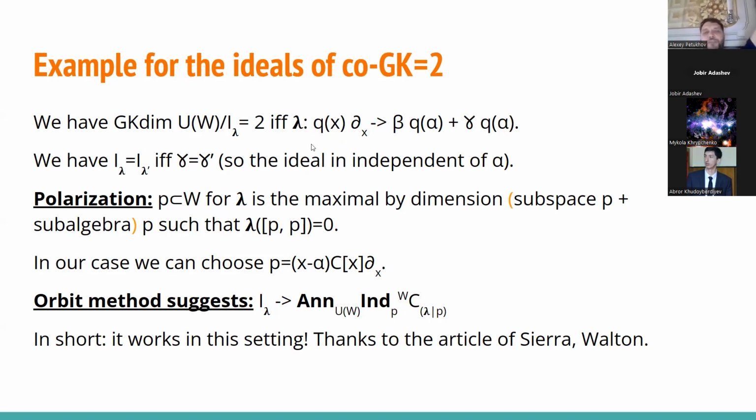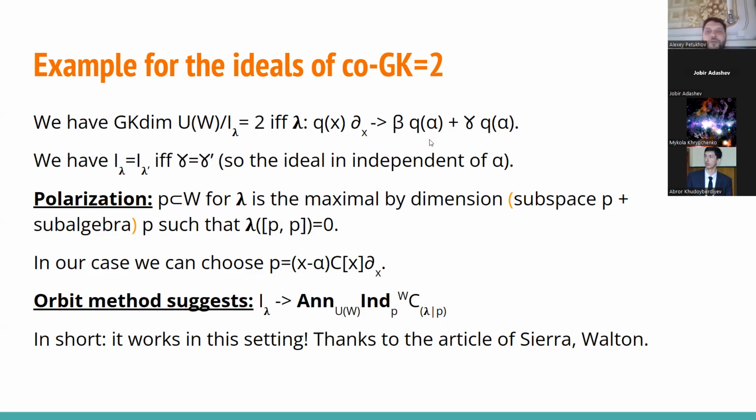and so this quotient would be of GK 2 if and only if our map lambda, which sends every element of our Witt algebra to numbers, looks as follows. So we should send our vector field q(x) dx to the value of this polynomial q at some point alpha multiplied by some non-trivial constant plus a constant multiplied by q prime of alpha.